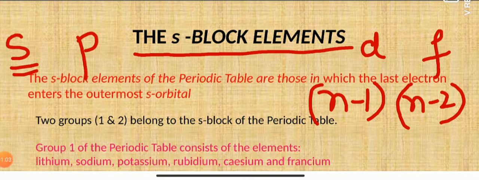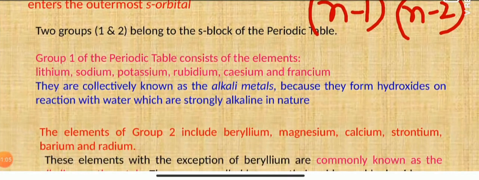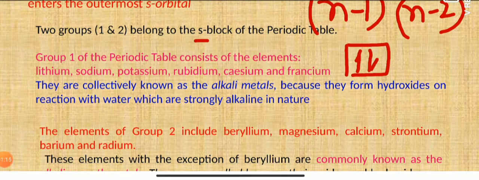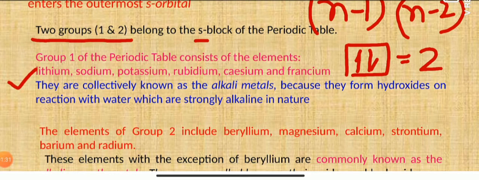Now, as you all know, the s orbital, having only one orbital, has the maximum tendency to fill 2 electrons only. So on the basis of that, there are only 2 groups, group 1 and group 2, that belong to the S block of the periodic table. So let us move towards the group 1 elements.